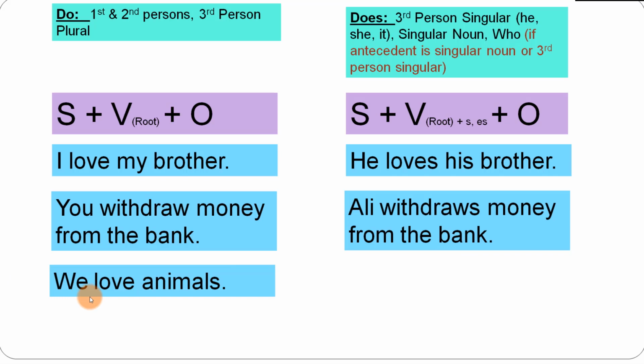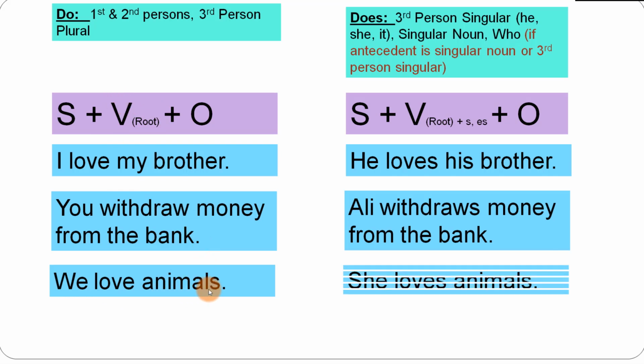Okay, let's have another example. "We love animals." We is the first person plural, being used as the subject over here. Then the root verb as per the formula. Then animals is the object. "She loves animals." She is the third person singular pronoun. Then loves, the root verb, is used as per the formula with the addition of s. Animals is the object.